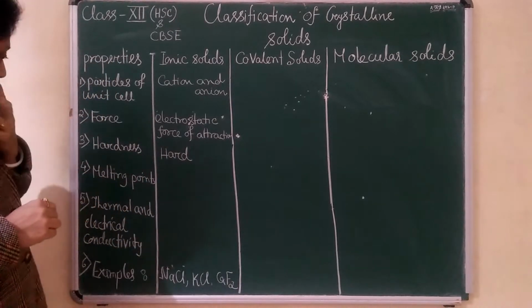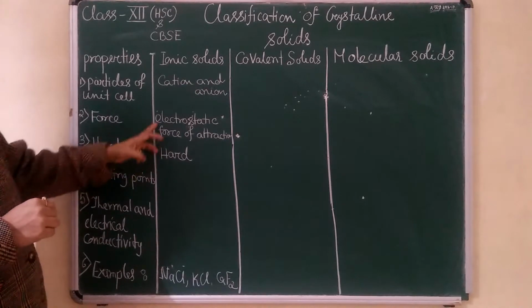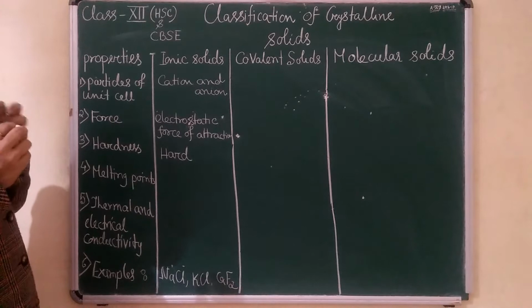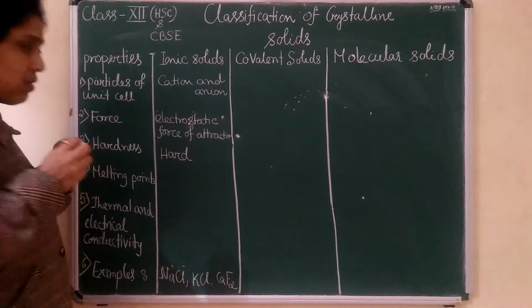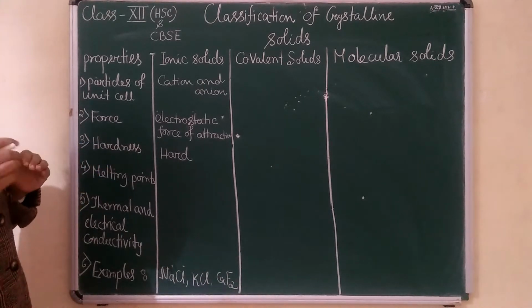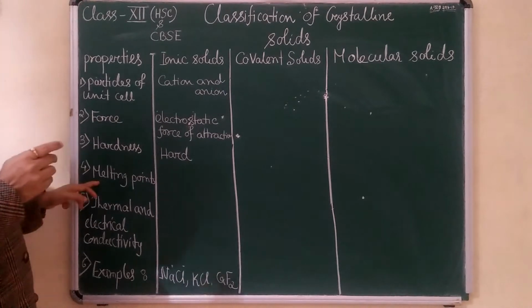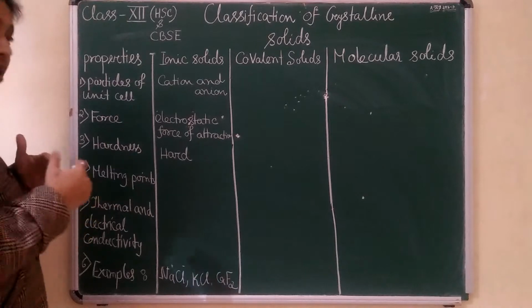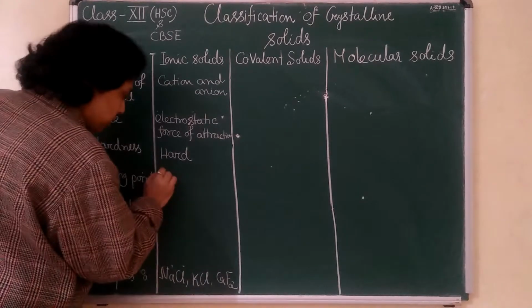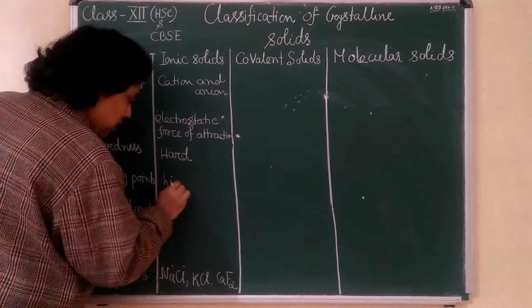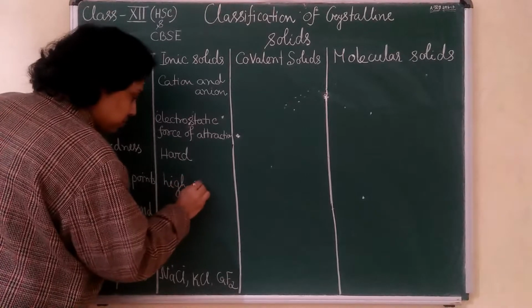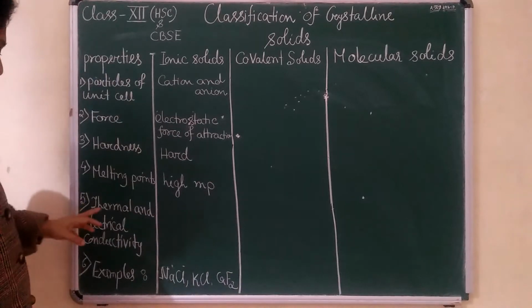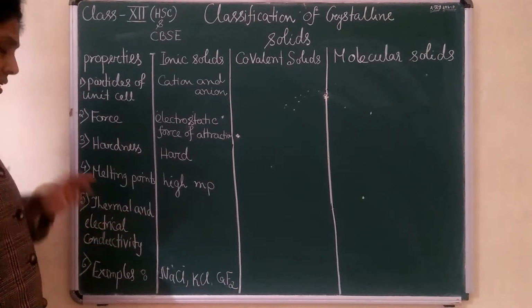Now, melting point. If the bond, the electrostatic force of attraction, is very strong, what will be the melting point? Will it be high or low? You know that if the bond is strong, you need more energy to melt it, meaning high melting point. High MP.